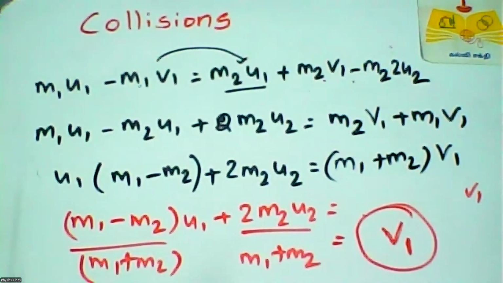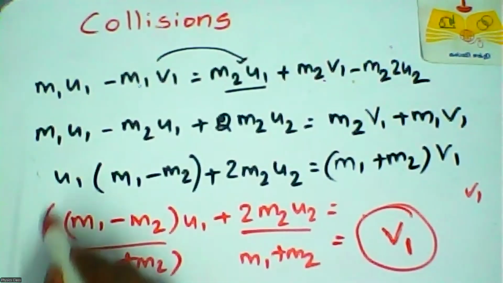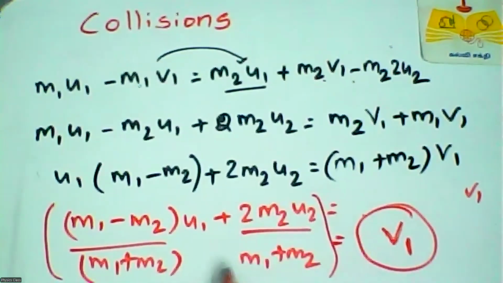So to find the final velocity of the first object, there is this equation. In this equation, you can see there is no unknown quantity, only known quantities. That is why we calculate this type of equation. You can see that there is no v2, because v2 is an unknown quantity.